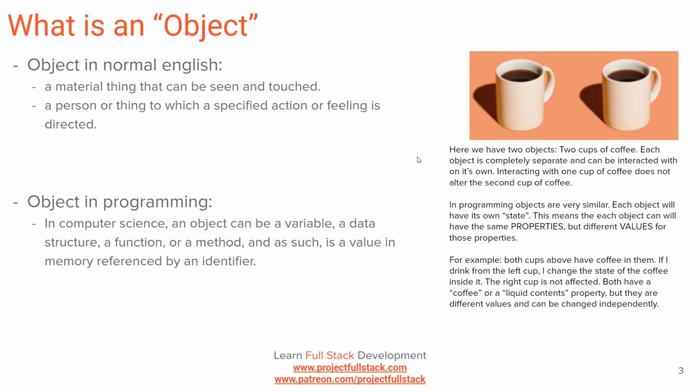So that's a big thing to remember: objects are completely separate instances in memory from each other. Interacting with object A does not affect object B unless they're specifically programmed to interact with each other, to affect each other.